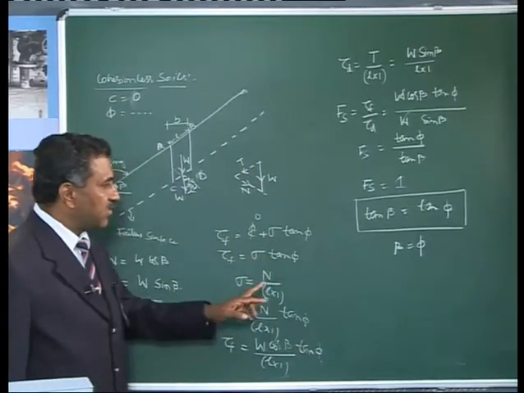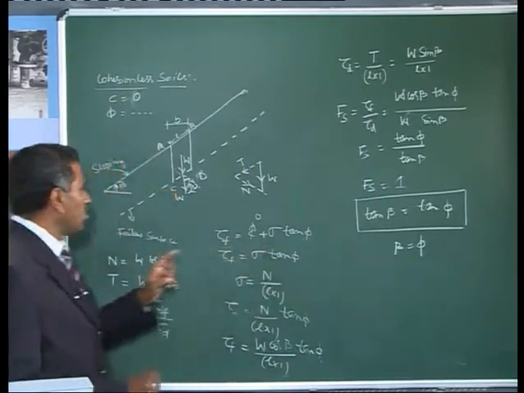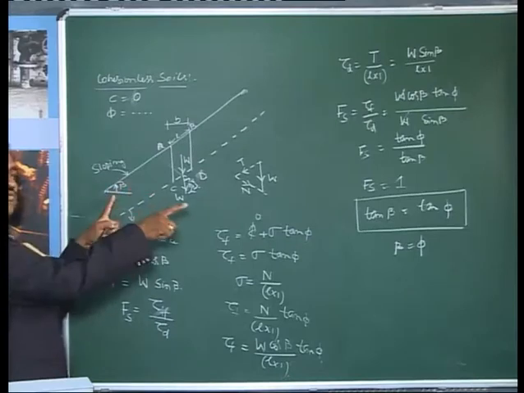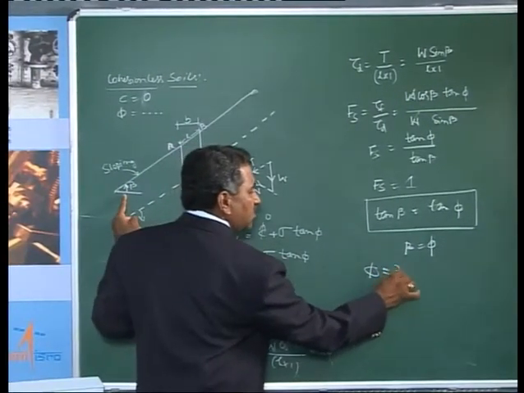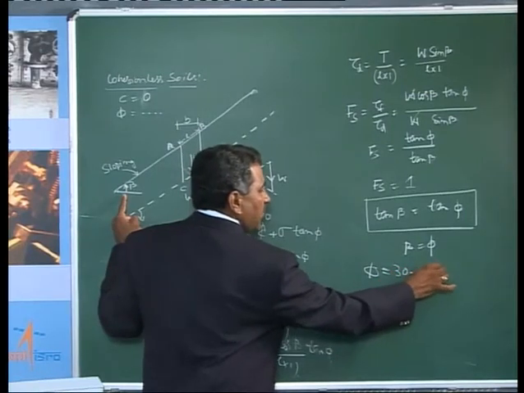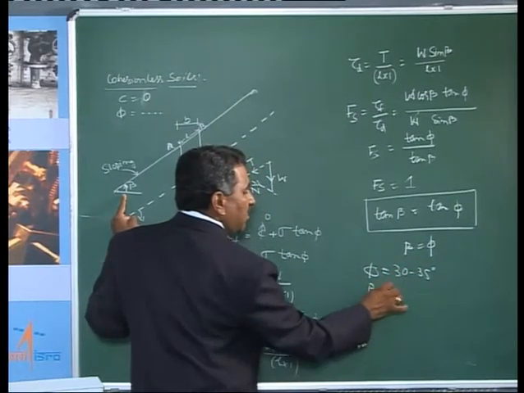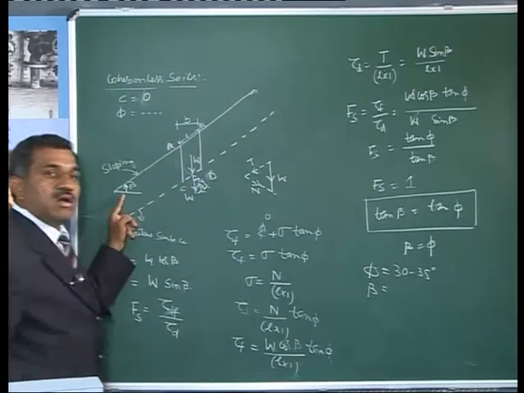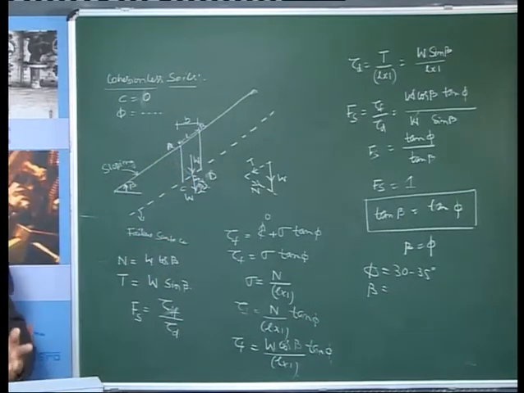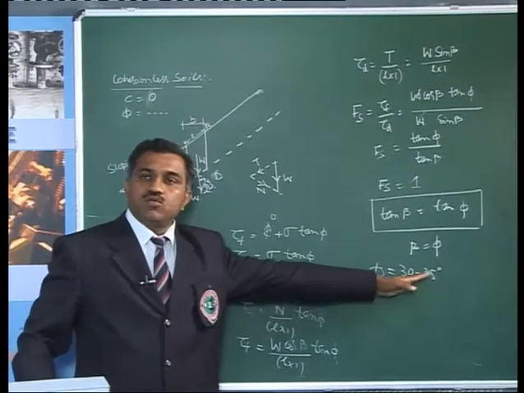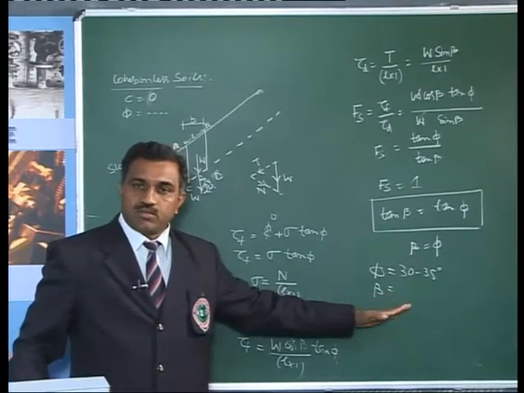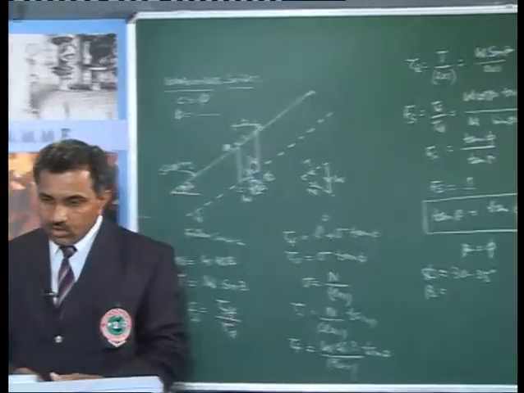Always we require a factor of safety. Try to keep the slope angle beta always less than phi. If phi is 30 to 35 degrees for a cohesionless soil, keep beta always less than this value, and if you require a factor of safety of 1.5, keep the slope angle around 20 to 22.5 or 23 degrees, and my slope is stable.